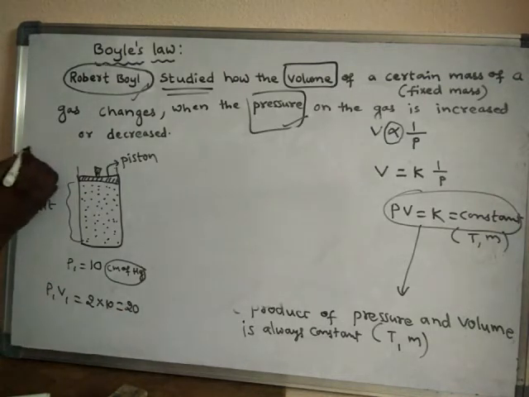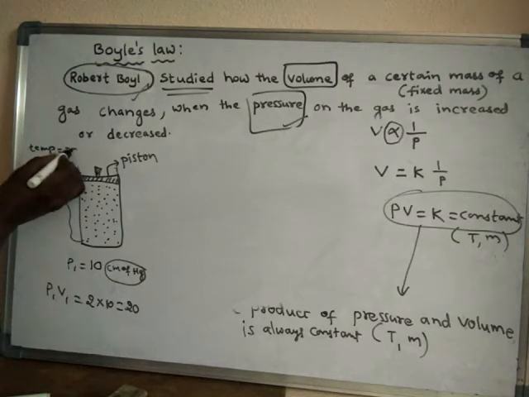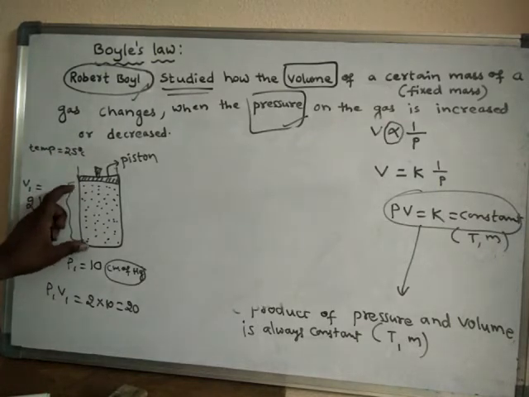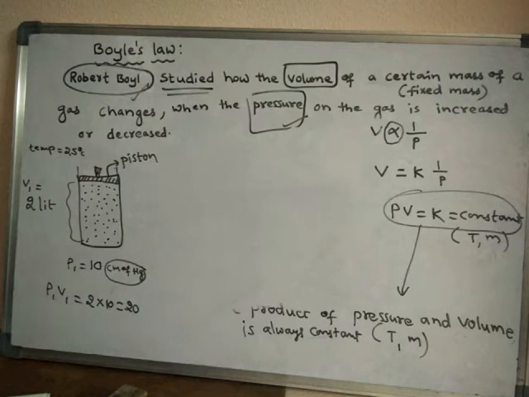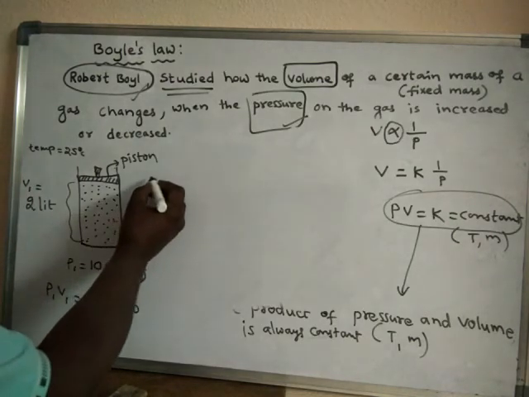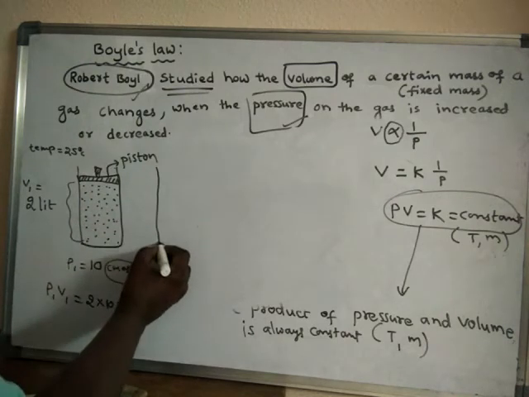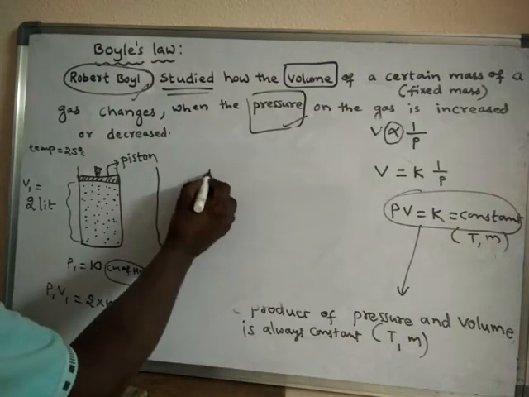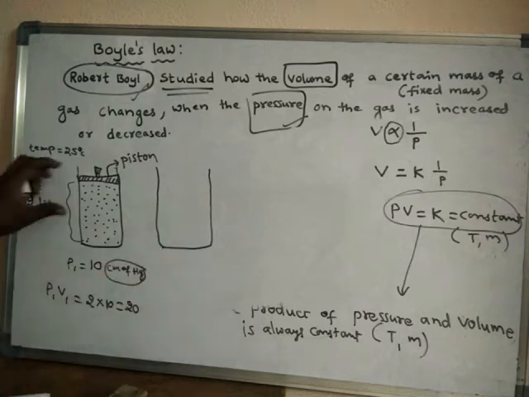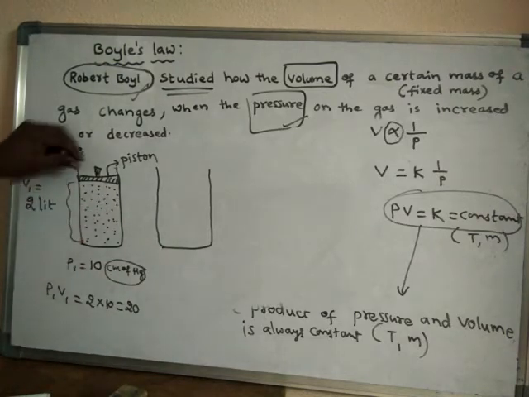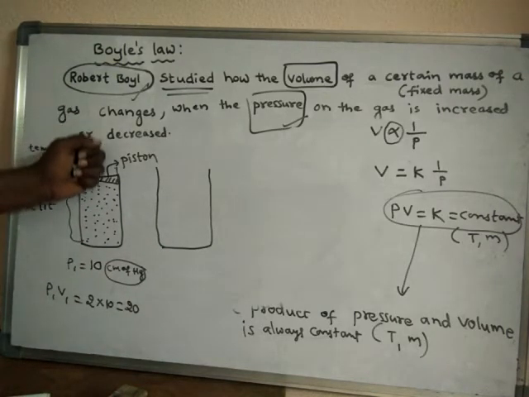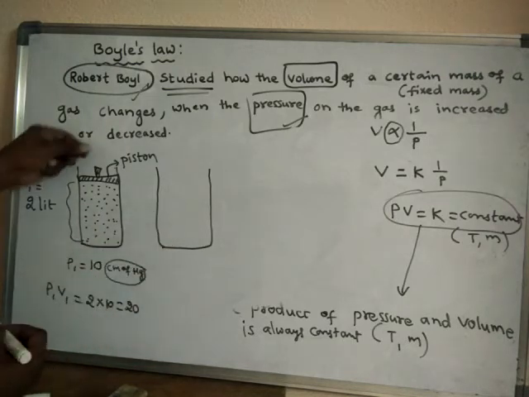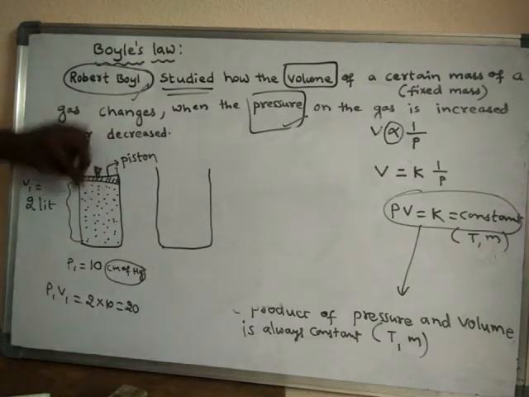Here let us assume the temperature is 25 degrees centigrade, and a certain mass of gas. Now what I did, I have changed the pressure. I have increased the pressure. The same cylinder, the same gas. So when pressure is increased, the pressure on the gas is increased.